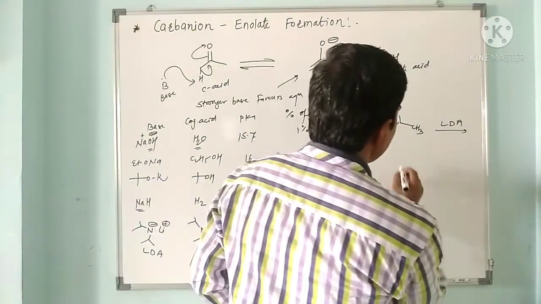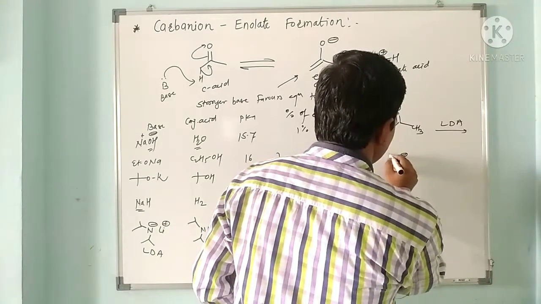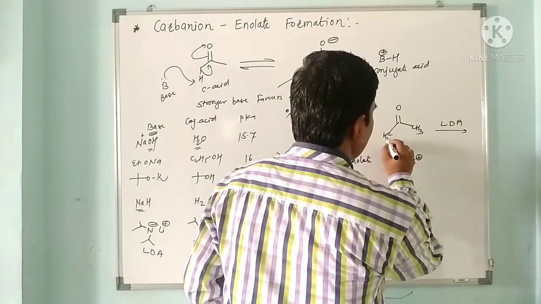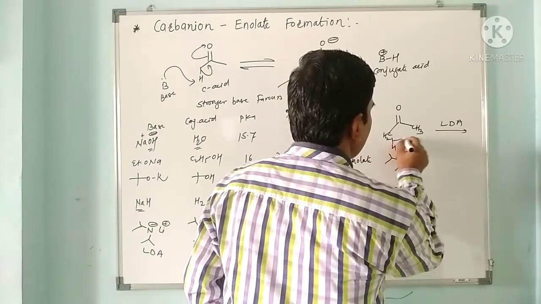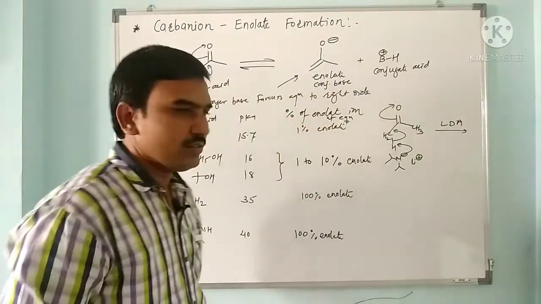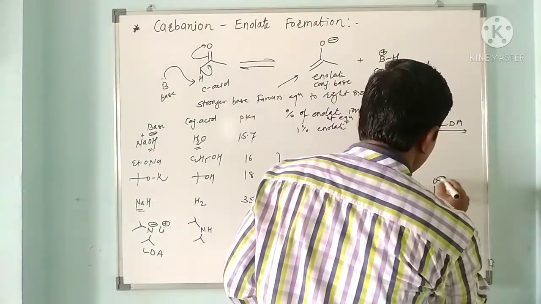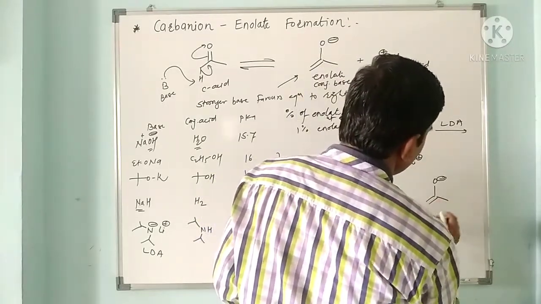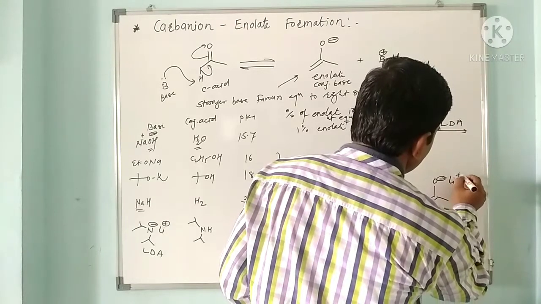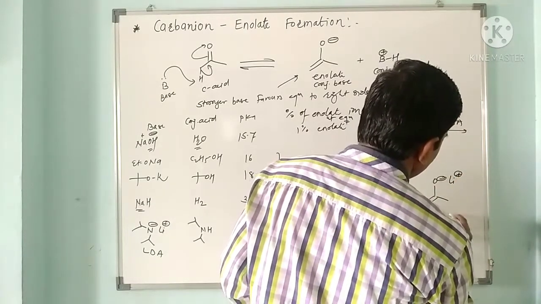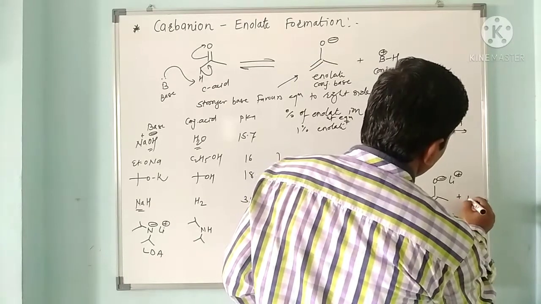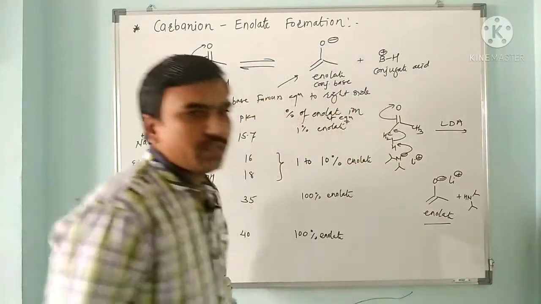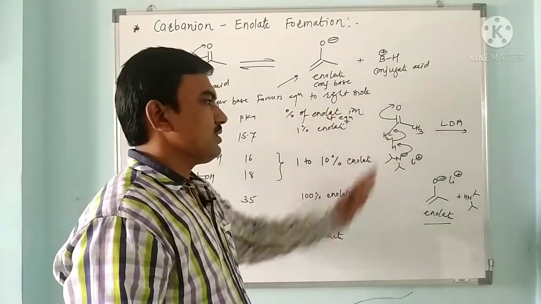The N minus with the diisopropyl groups and Li plus takes the alpha hydrogen, the bond shifts, and electron density goes to oxygen, so we get O minus, a double bond between the alpha carbon and the carbonyl carbon, and CH3, with Li plus. So the enolate ion is generated, plus diisopropylamine, from the carbonyl compound with the help of LDA.